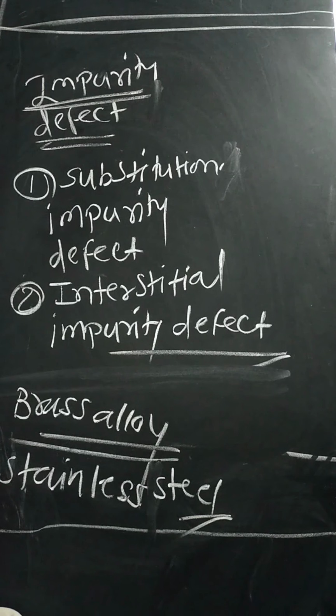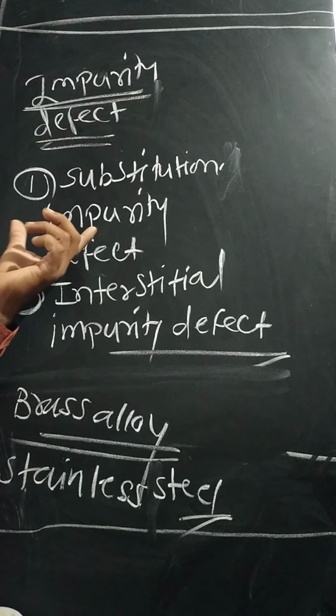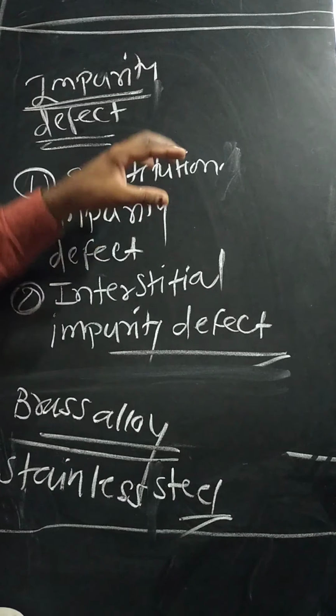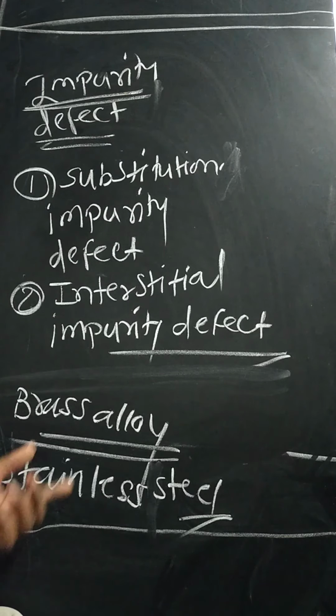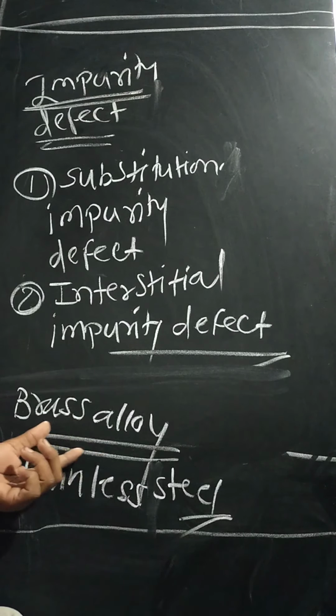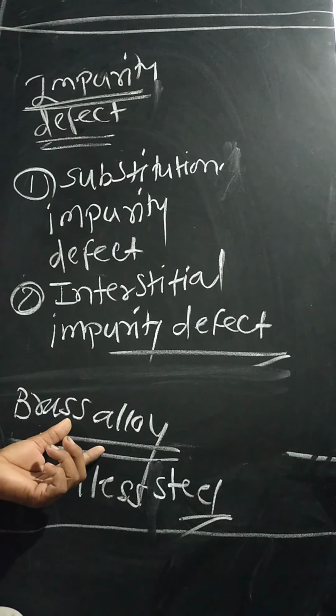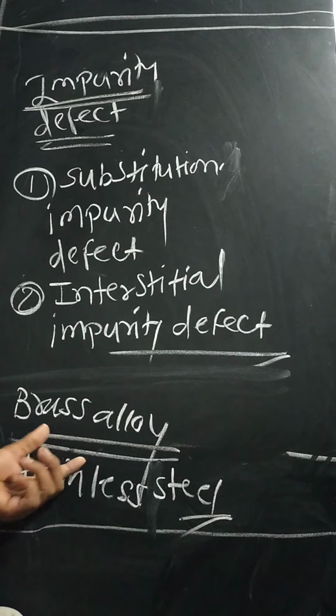In the brass alloy, the copper ion is replaced by the zinc ion. So it is the substitution impurity defect. Why is the brass alloy called a substitution impurity defect? Because in this defect, the copper atom is replaced by the zinc atom.